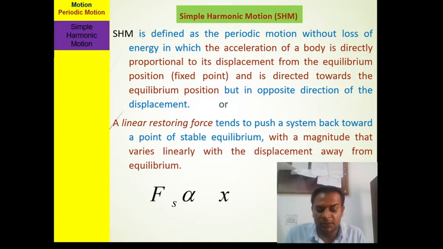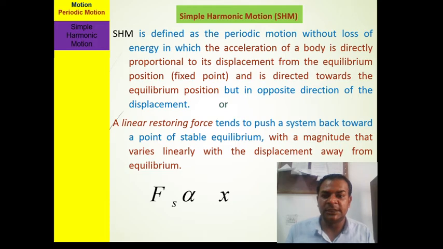First, energy is not lost. So if energy is not lost, then its time period remains constant. And it is also a property of free oscillation. It satisfies the condition of free oscillation. If we say this is free oscillation, then what is free oscillation? Free oscillation is generally where energy remains constant. If the energy remains constant, then we say it is a free oscillation. And for simple harmonic motion, the important condition is that the acceleration is proportional to the displacement.